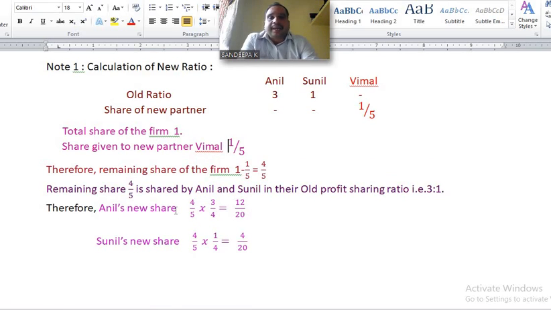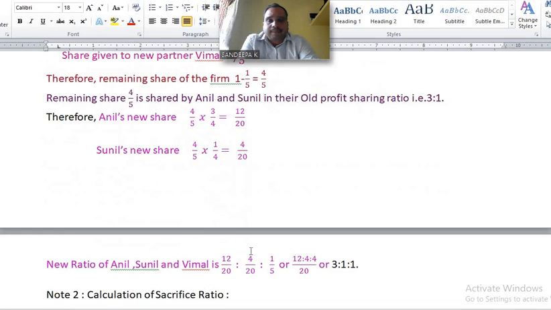Therefore, Anil's new share is 4/5, remaining profit, into his old ratio 3/4, equal to 4 3s are 12, 5 4s are 20, 12/20. Next, Sunil's new share 4/5 into 1/4, how much? 4 1s are 4, 5 4s are 20, 4/20.